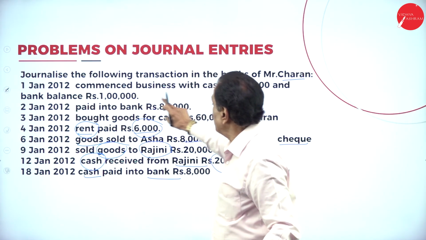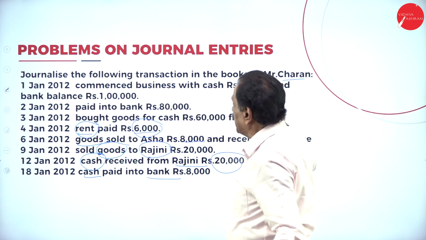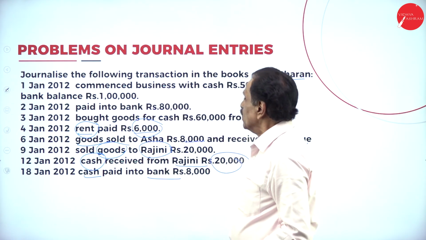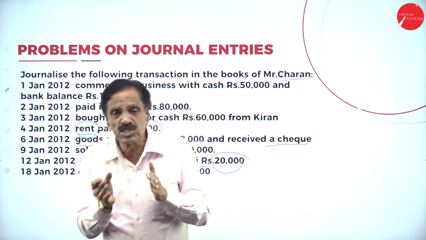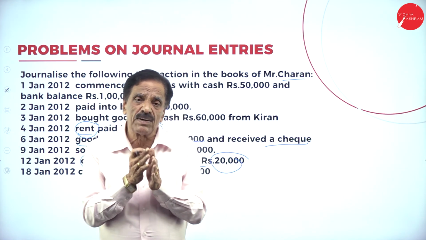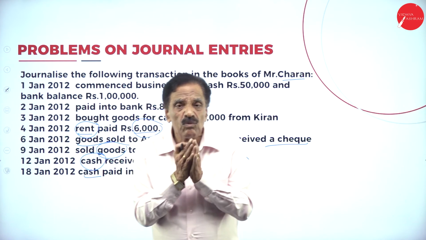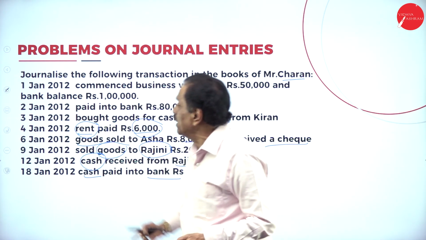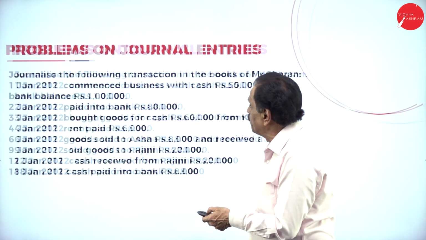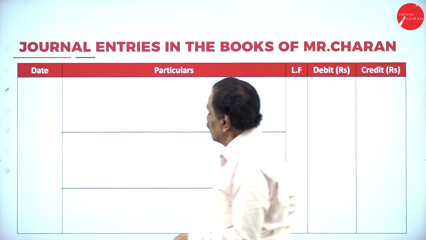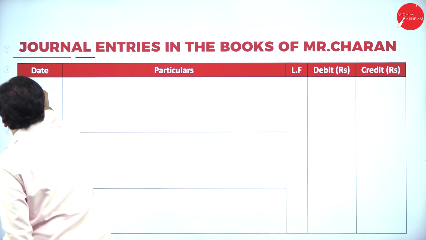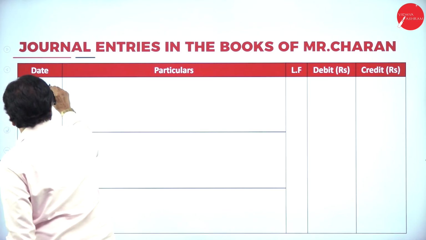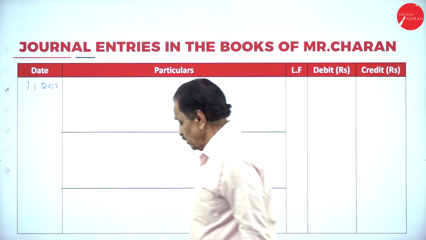First entry. Commenced business with cash rupees 50,000 and rupees 1 lakh in the bank. So we receive 50,000 in the form of cash and 1 lakh in the form of bank. Totally how much do you receive? 1,50,000 for the sake of capital. Which day was it entered? 1st January 2012. So what's the entry?